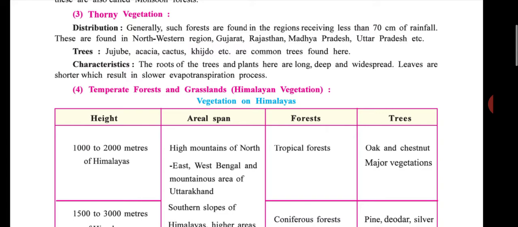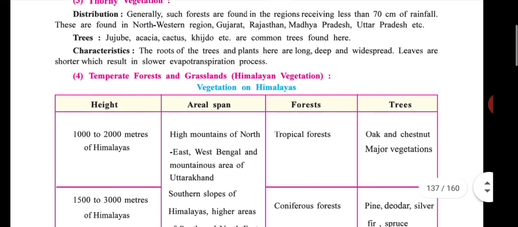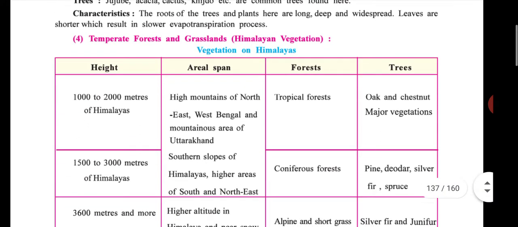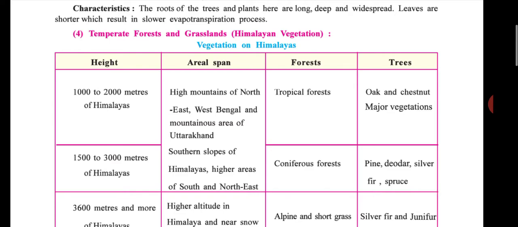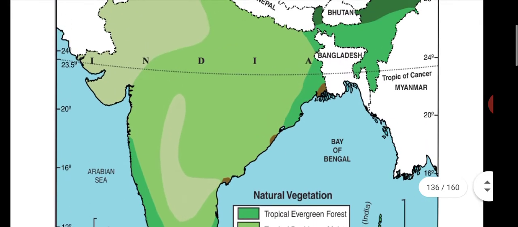Then what are the characteristics of this type of vegetation? The roots of trees and plants here are long, deep, and widespread. Means roots of trees are very deep and widespread. The leaves are shorter, which results in a slower evaporation process. I know you all know what the evaporation process is. Okay.